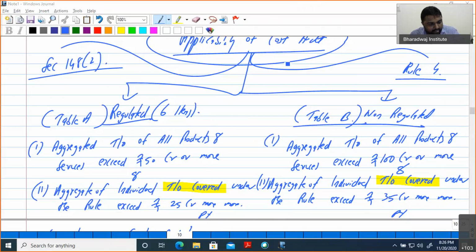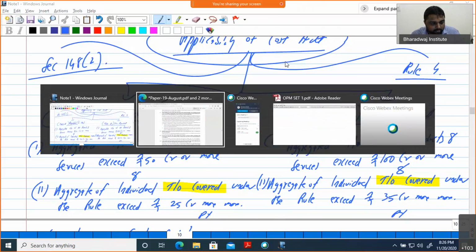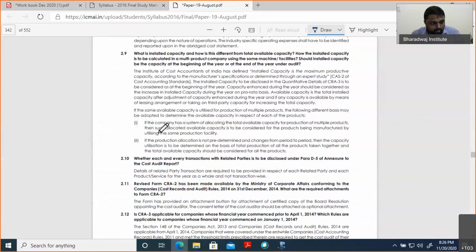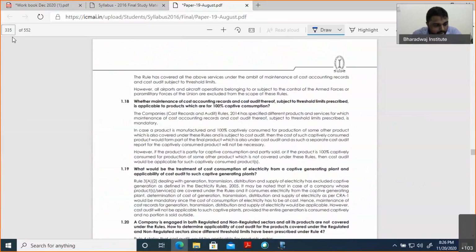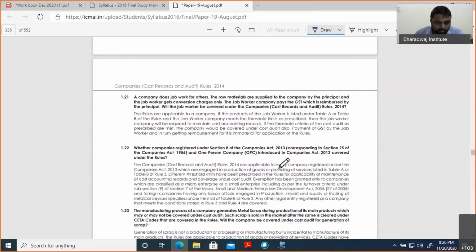Page number 330. So one doubt, which question? Page number 335. What is the question, my dear Balaji? 2.15Q is not there.